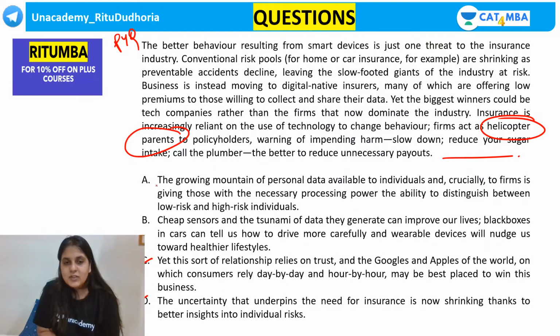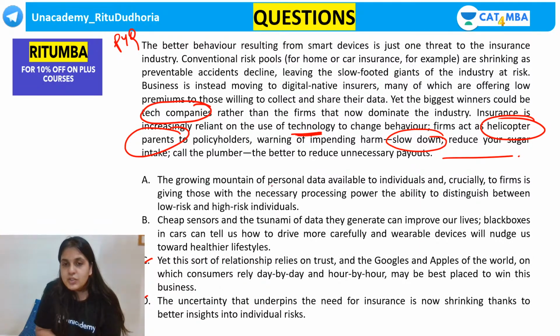Okay, come on, guys. Now look at this. See, so you've read the passage, so you've got the hold on it. I'm not going to repeat the entire passage again for you. I just want you to look at the keywords. Good, Rugved. See, the biggest winners could be tech companies. Okay, because it's going to use a lot of technology. Because they'll be constantly monitoring you कि अपना insurance risk कैसे reduce करे, कैसे safe रहे, ये करो, वो करो.